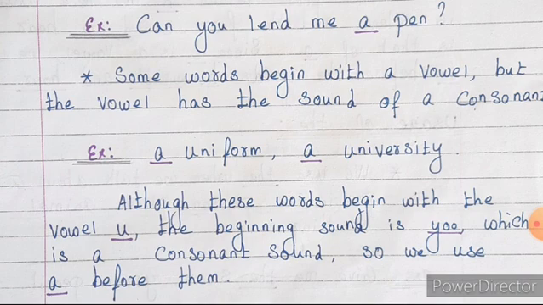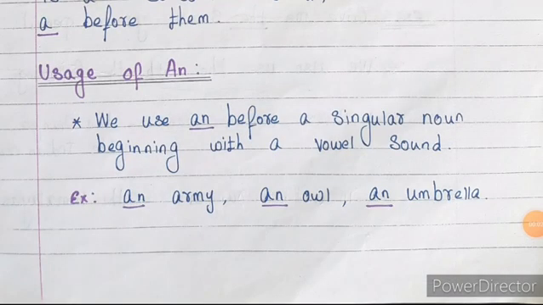Now listen, although these words begin with a vowel, that is a u, the beginning sound is u. Listen, uniform. So it is a consonant sound. So we use the article a before these words, that is a uniform and a university. Only one line.